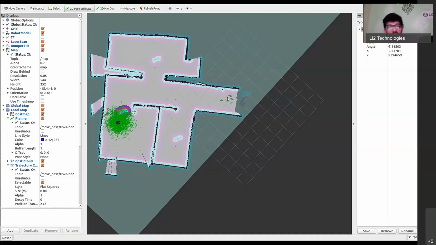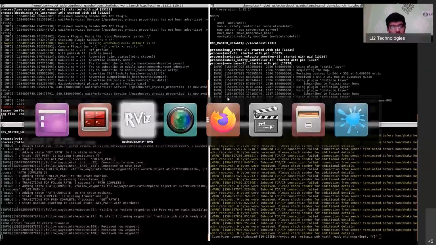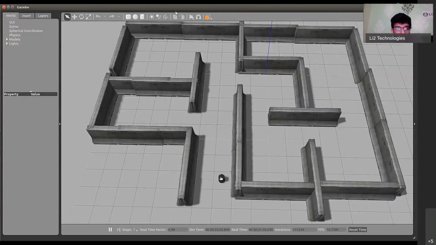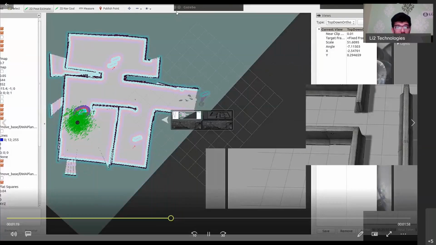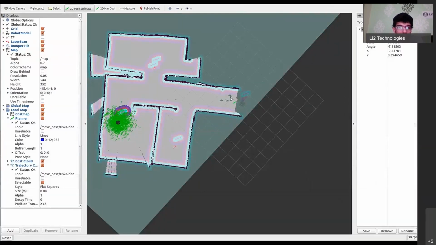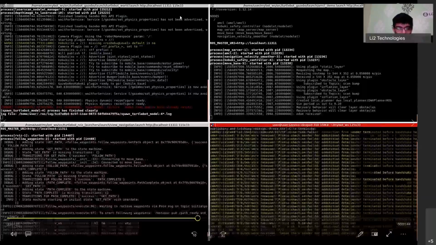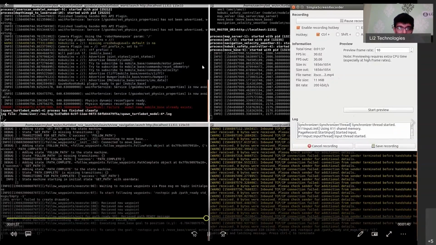As you can see, every time I'm assigning a new 2D Nav Goal as well as 2D Pose Estimate, a red arrow is formed in that particular spot. That tells us that there is a waypoint associated with it. After you've finished assigning all the waypoints and all the poses that your robot has to be at, you go back, and then you can start autonomously navigating from one point to another.